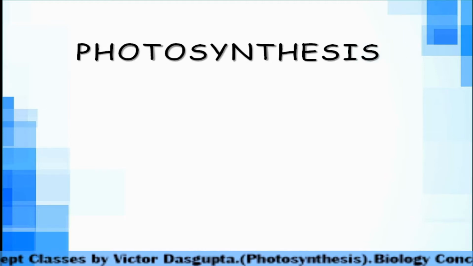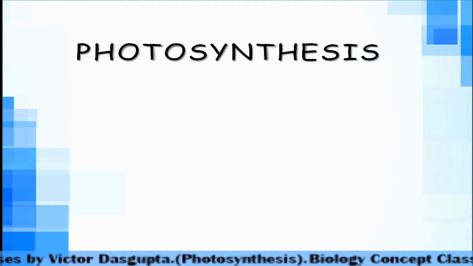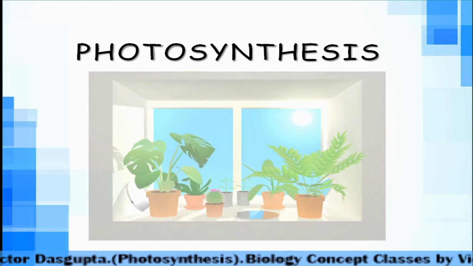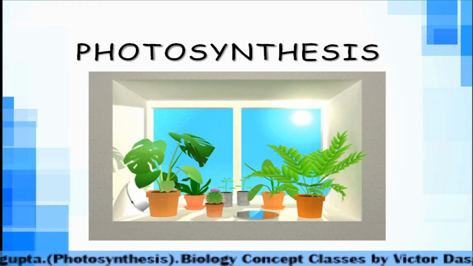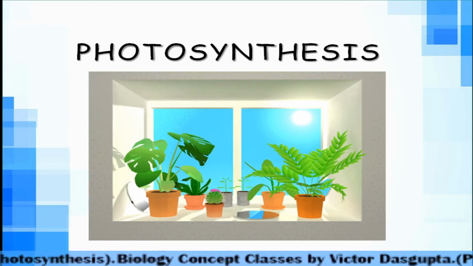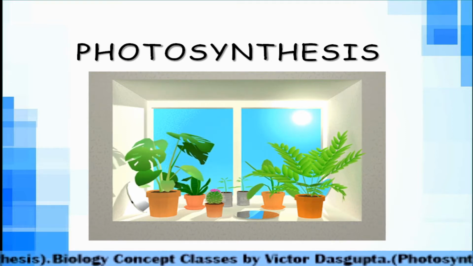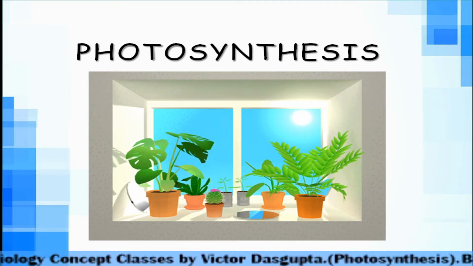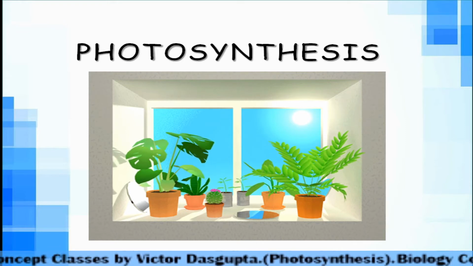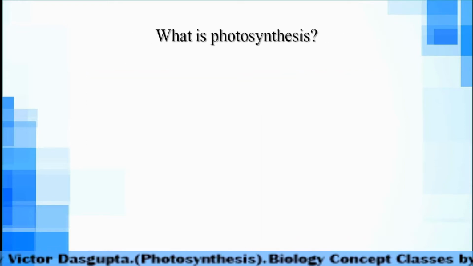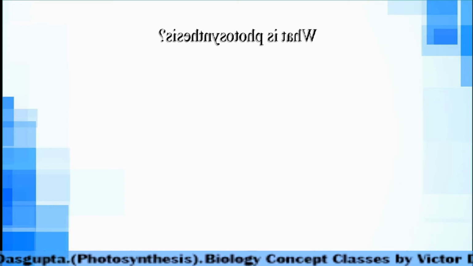So today we will discuss a very crucial process, that is photosynthesis. Here we can see basically the green plants, as we know from our previous knowledge. The green plants usually perform photosynthesis, as they are known as autotrophs. Okay, so we will proceed. What is photosynthesis? We will see first what is photosynthesis.